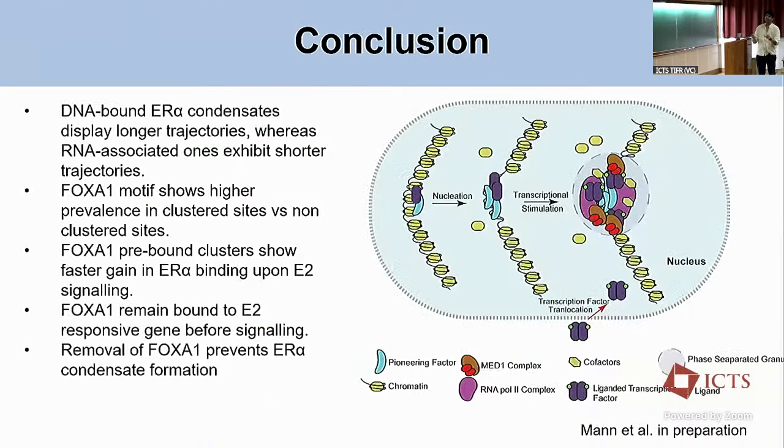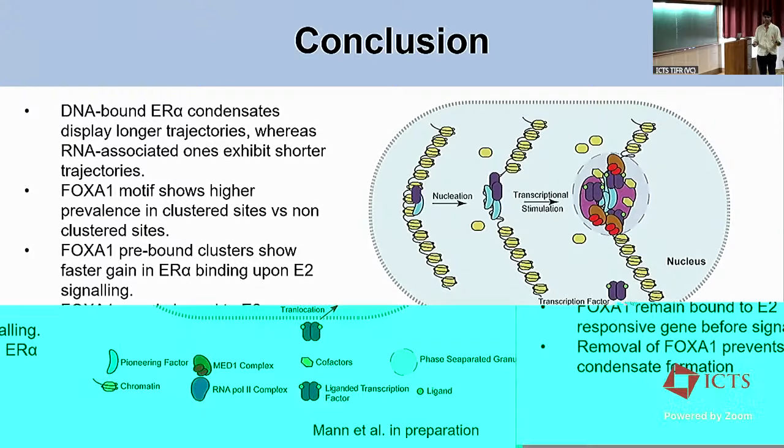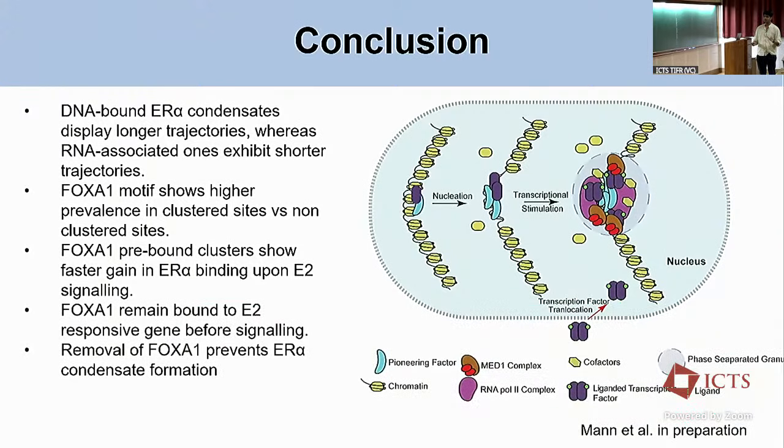So this is the take-home message of what we have right now, concretely: the DNA-bound ER alpha condensates tend to display longer trajectories as compared to the RNA-associated ones, which are present in the P-box mutant. The FOXA1 motif shows a higher prevalence in the clustered sites versus the non-clustered sites, which do not contribute to the formation of these condensates. And the FOXA1 pre-bound condensate clusters tend to show a faster growth, which was shown here.